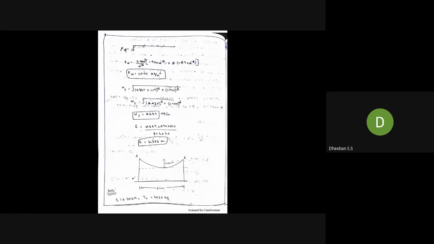For FW, it is P into T plus 2T, which you have already seen. So this is FW. So after finding this, the sag formula comes over here.